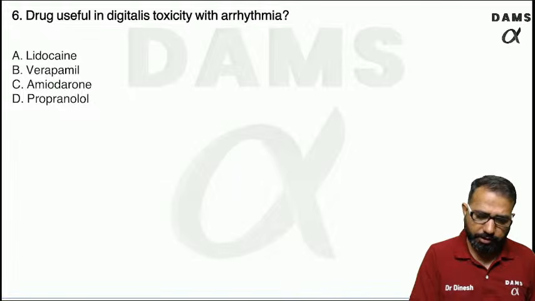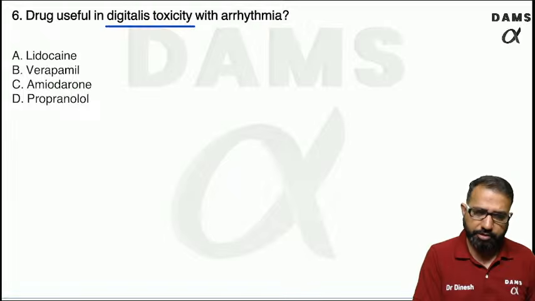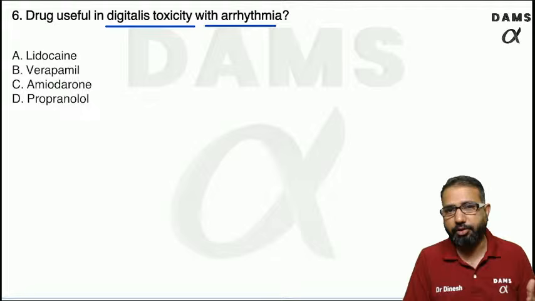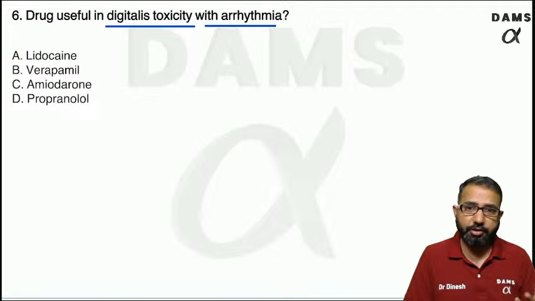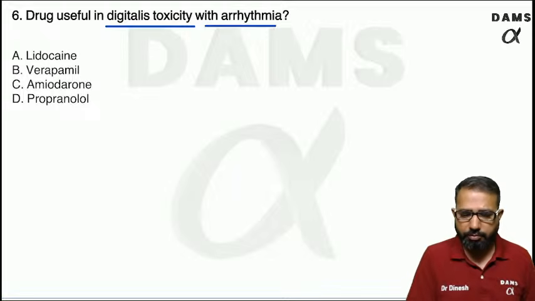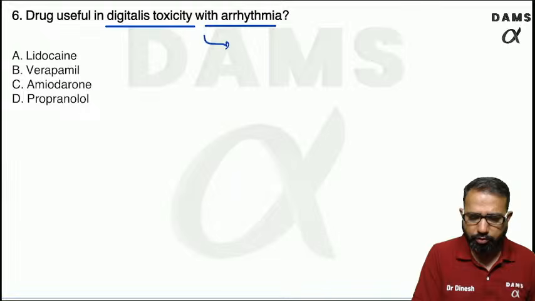Next question. Drug useful for digitalis toxicity with arrhythmias. So the patient is having digoxin toxicity with arrhythmia. In digoxin toxicity, arrhythmia is commonly seen. And you know which type of arrhythmias are more common? Which arrhythmias are more common?